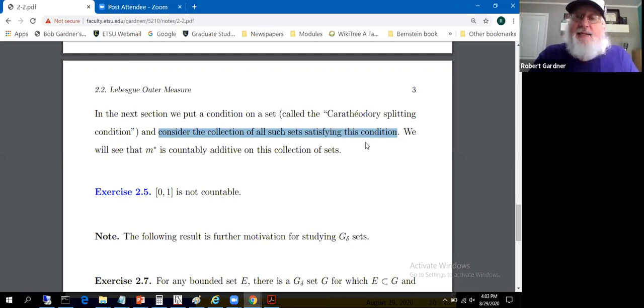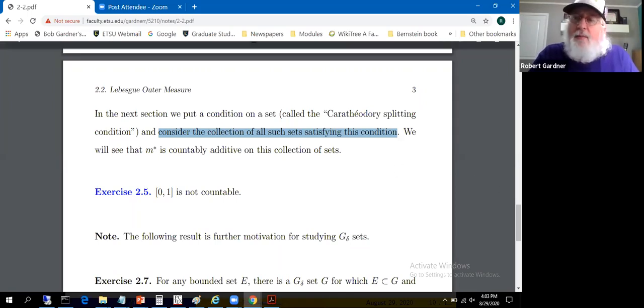These sets not in this collection will be called non-measurable sets, and they'll violate countable additivity. We can even get them to violate finite additivity. So that's bad. That's very, very bad.